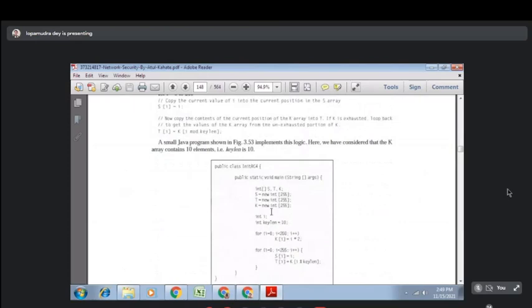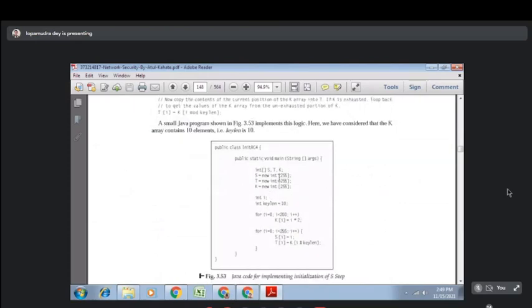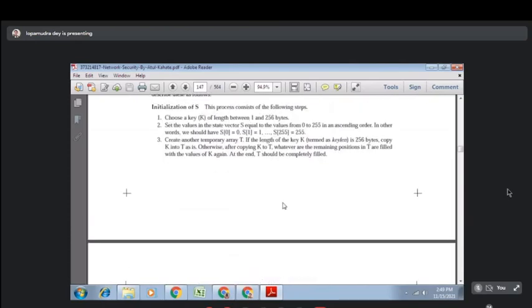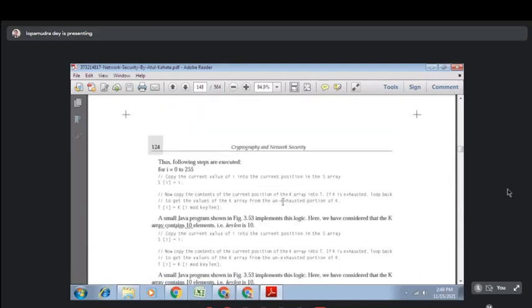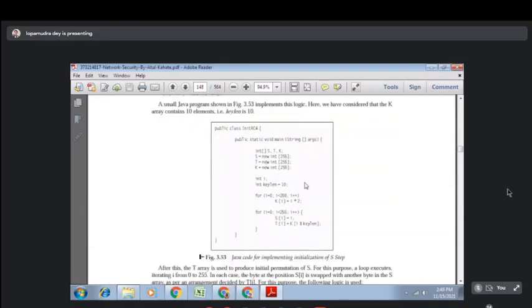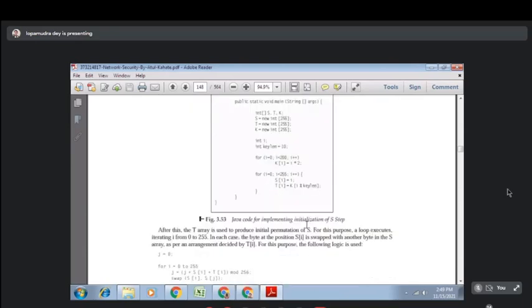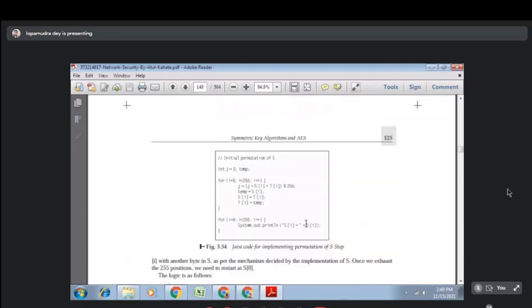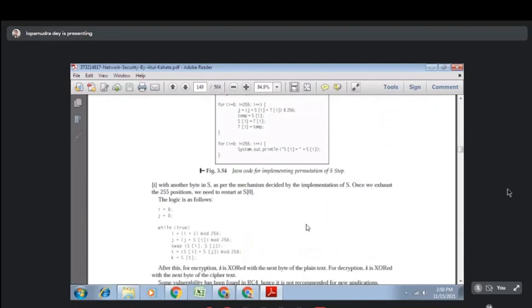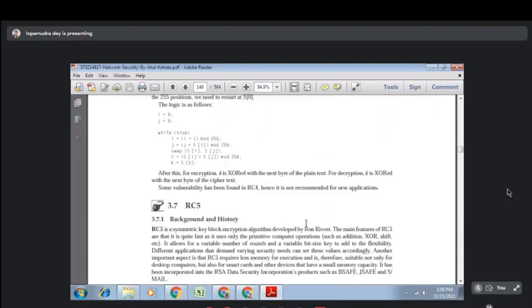Then you have to go through some steps. I will discuss these steps with the help of this small Java program. There are some variables you need to take: basically a key, some plain text, and some auxiliary bits will be generated, and then we have to perform some operations, that is multiplications and modular operations. That is what relates to RC4. Just go through it if you are interested, but those things are not in your syllabus.